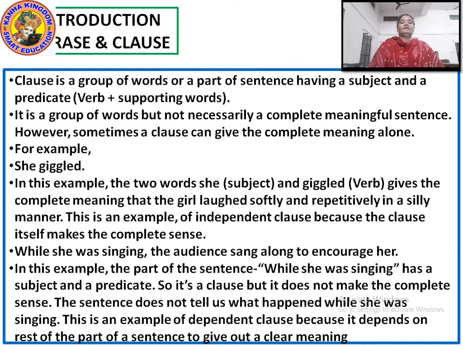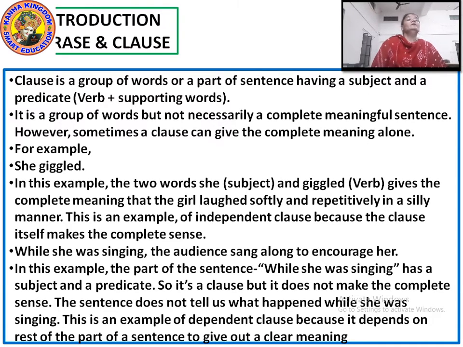If I give you another example, the second example: while she was singing, the audience sang along to encourage her. In this, the part of the sentence, while she was singing, has a subject and also has a predicate. Because while she was singing, the audience sang along to encourage her is a sentence, and from this, while she was singing is a clause. Okay? So it's a clause but it does not make any complete sense.